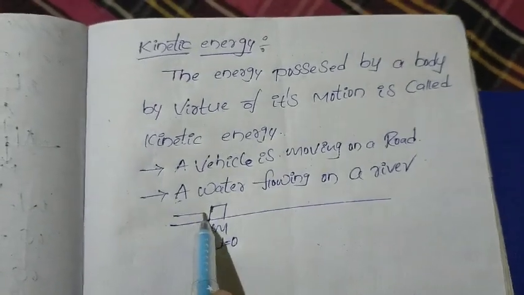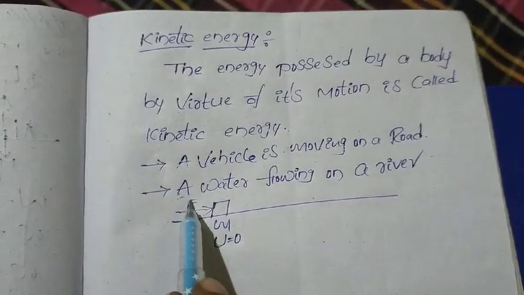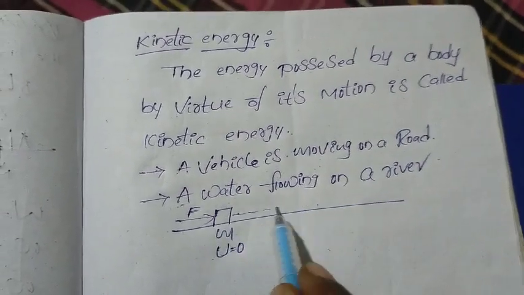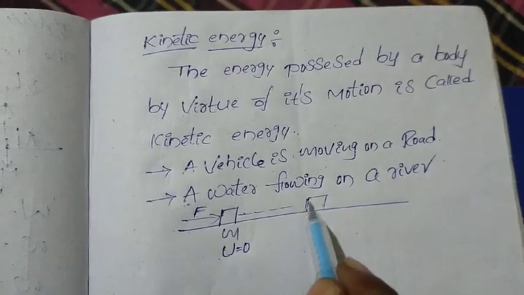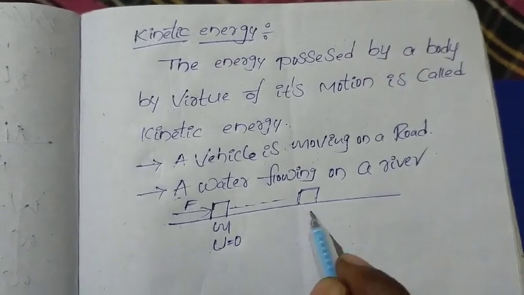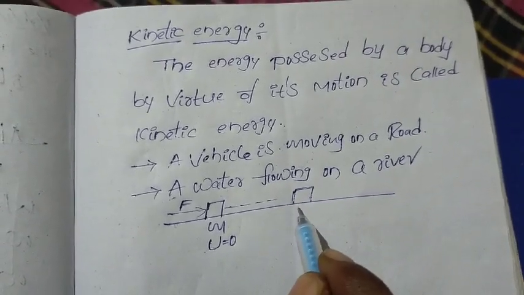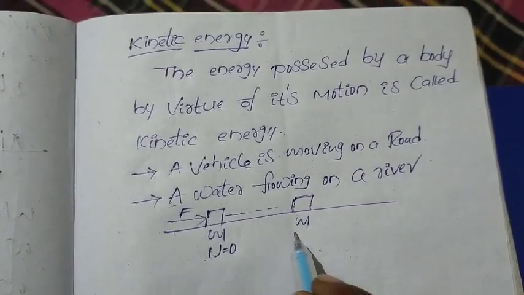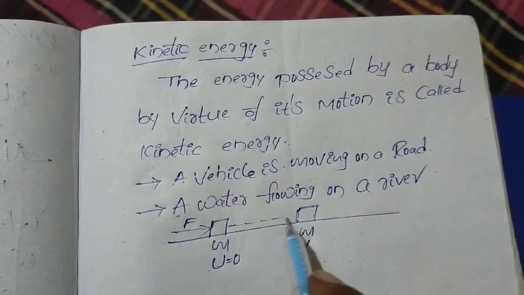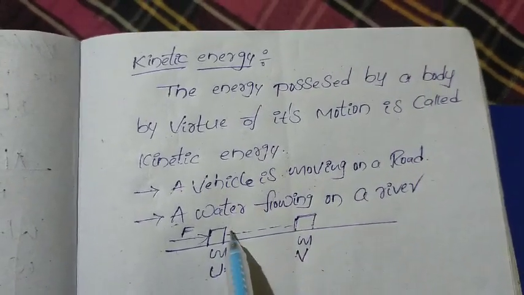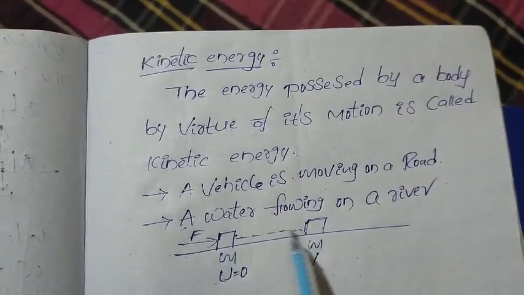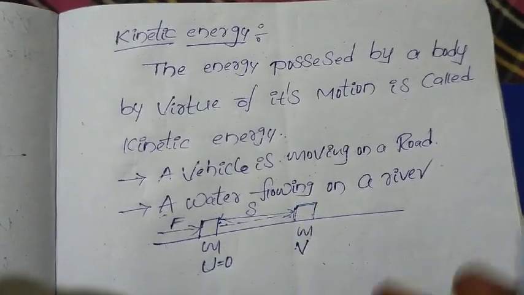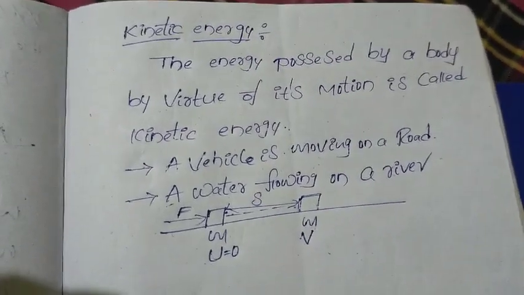So now I apply some amount of force on this block. Whenever I apply some amount of force, the block moves from here to here, and when the block came here, the mass is m only, because mass will not change because of the force. So velocity is v. Okay, now this block covered s displacement.